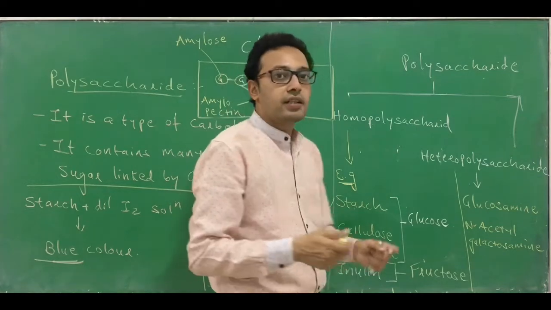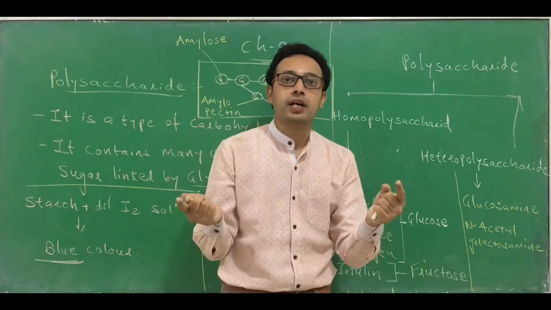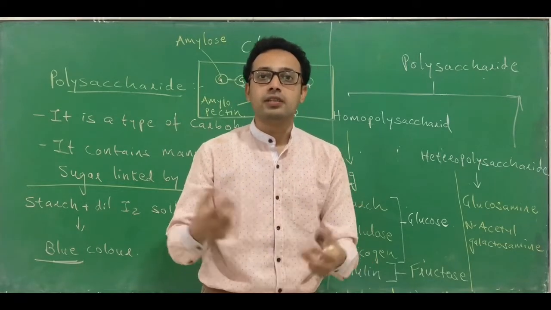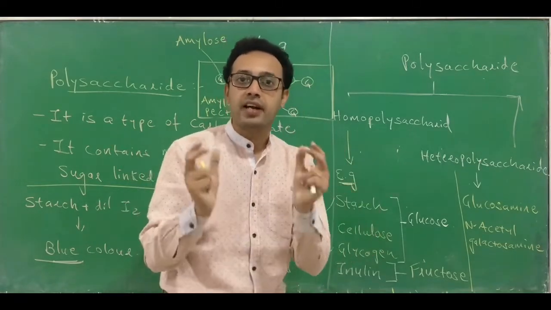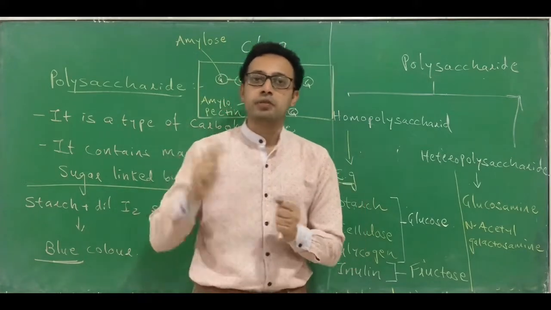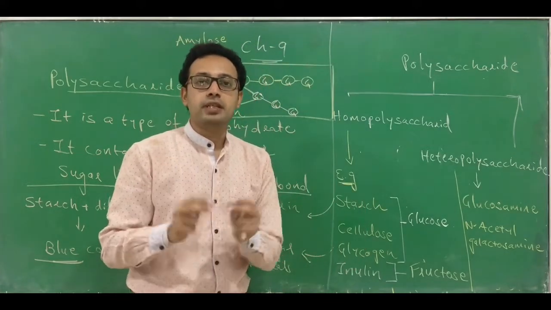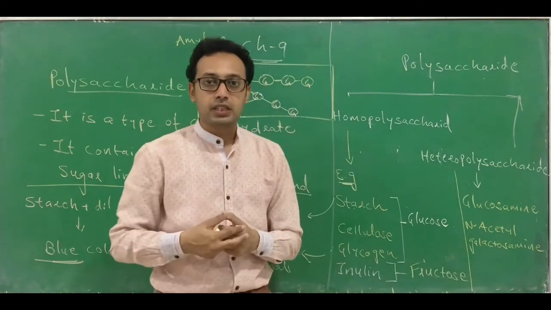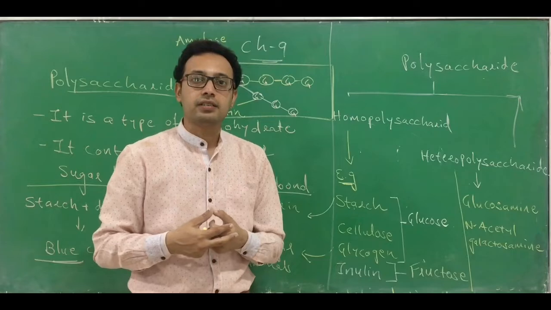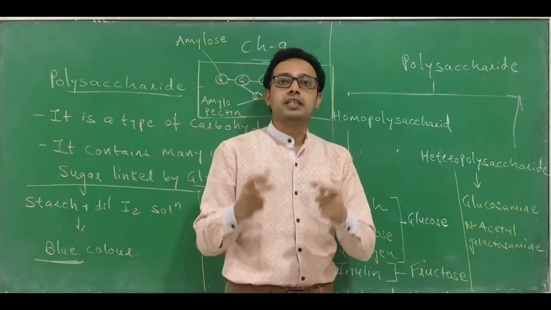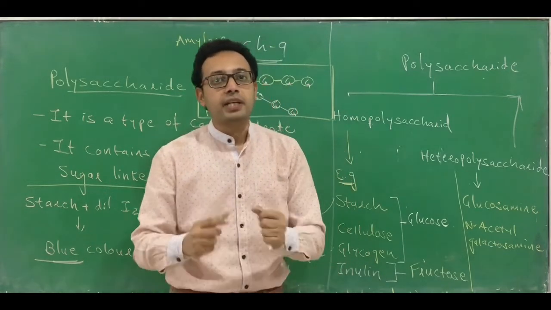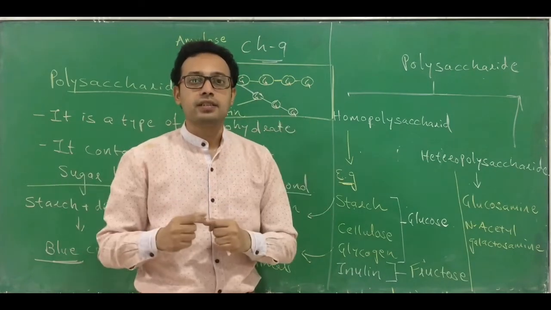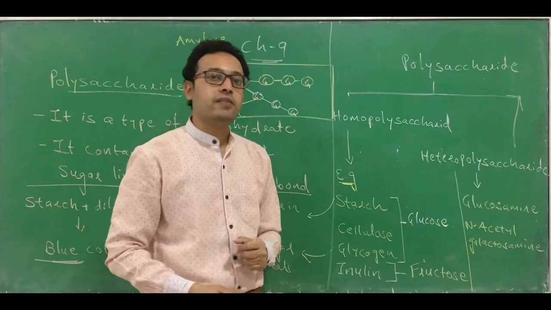Even you know that the exoskeleton of arthropoda, like cockroaches, spiders or scorpions, animals which come under phylum Arthropoda, that we will learn in chapter number 4. But just remember that arthropoda, in short, you can call insects. Generally we call them insects, but we categorize them as arthropoda. One of the characteristics of arthropoda is that they have an exoskeleton, and this exoskeleton is made up of chitin.